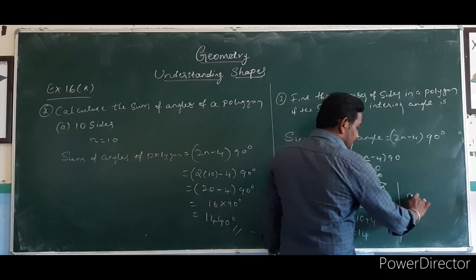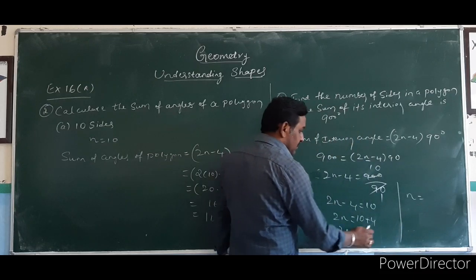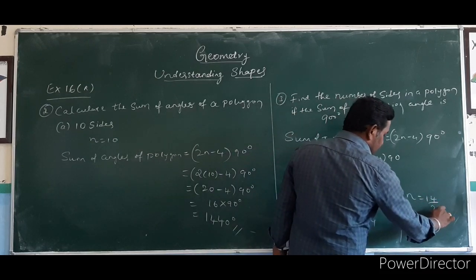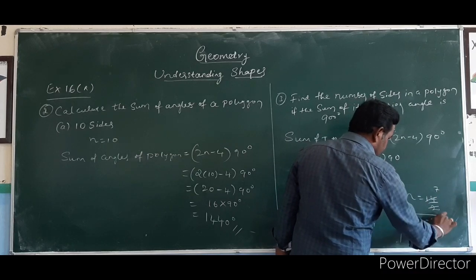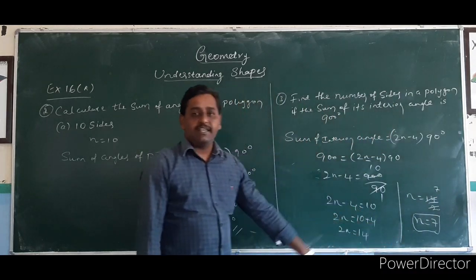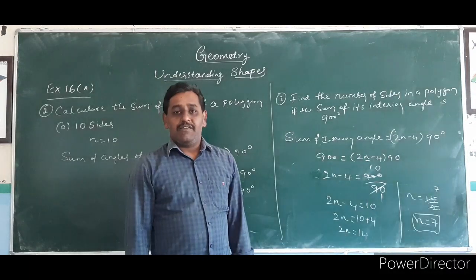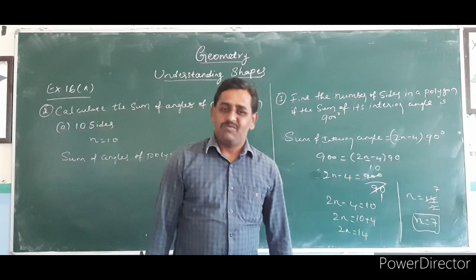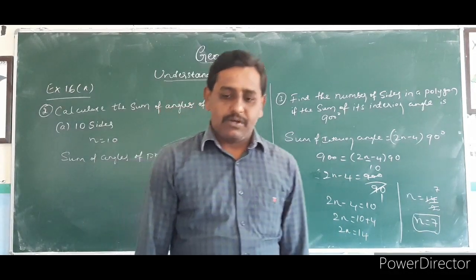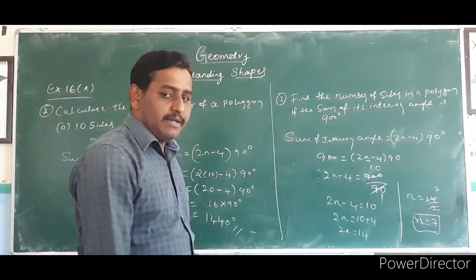So that's why n is equal to 2 will come in the denominator. 14 divided by 2, 7. What is the n value? 7. So the number of sides is 7. So if the number of sides is 7, what type of polygon is that? Octagon. So like this we can go on to solve problems this way.